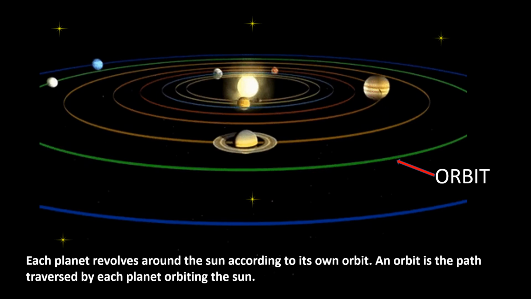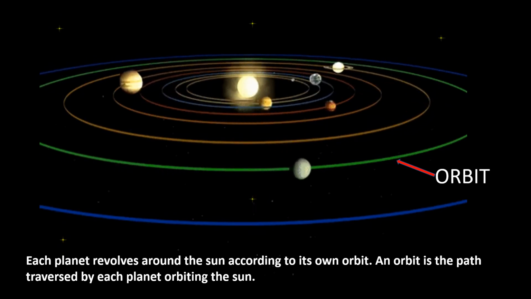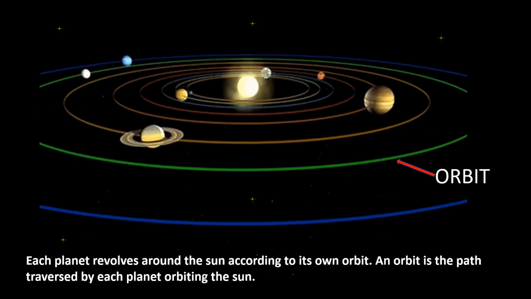Each planet revolves around the Sun according to its own orbit. An orbit is the path traversed by each planet orbiting the Sun.